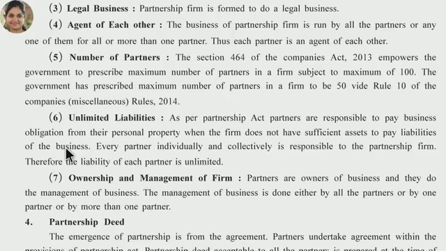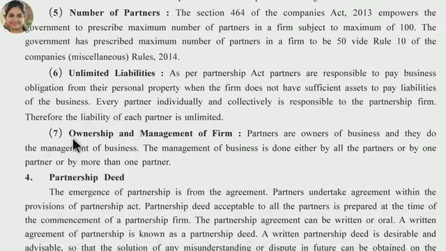It means at the time of loss, partners have to pay all the obligations, all the liabilities, from their personal property also, right? Every partner individually and collectively is responsible to the partnership firm. Therefore, the liability of each partner is unlimited. Here, they have to use their own property, their own assets to pay the liabilities of a business.